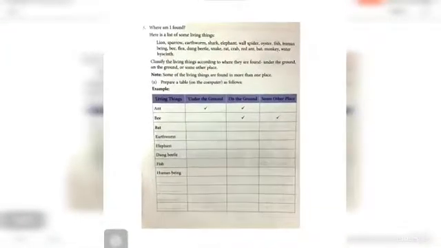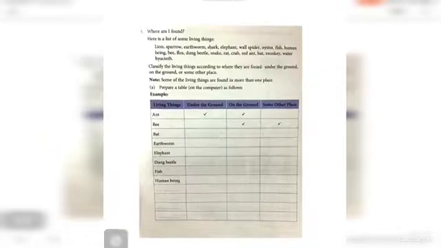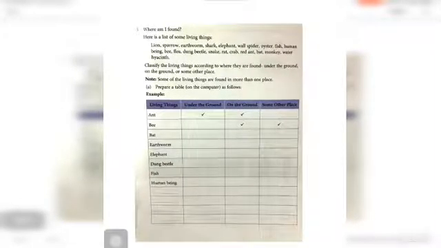Now the next question is, actually this picture is not clear, children, so you want to refer to page number 33. Okay, from your book you can refer to page number 33. Where am I found? Here is a list of some living things. Lion, sparrow, so many living things are listed here. Classify the living things according to where they are found, under the ground, on the ground or some other place. Note, some of the living things are found in more than one place.